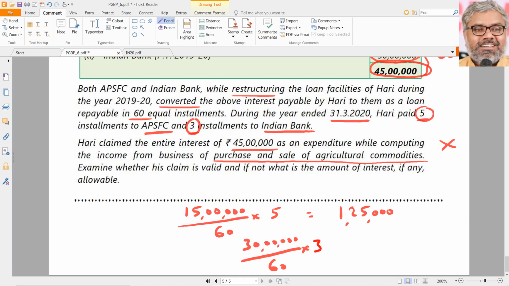So 30 lakhs by 60 into 3, that means 1,50,000 is the only amount that can be claimed as deduction by Mr. Hari. Total amount of deduction he can claim is only 2,75,000, not 45 lakhs. Conversion of interest into loan is not called payment. Payment means real payment. Really payment how much has he made? 2,75,000 he has made. Naturally to that extent only he can claim as deduction.